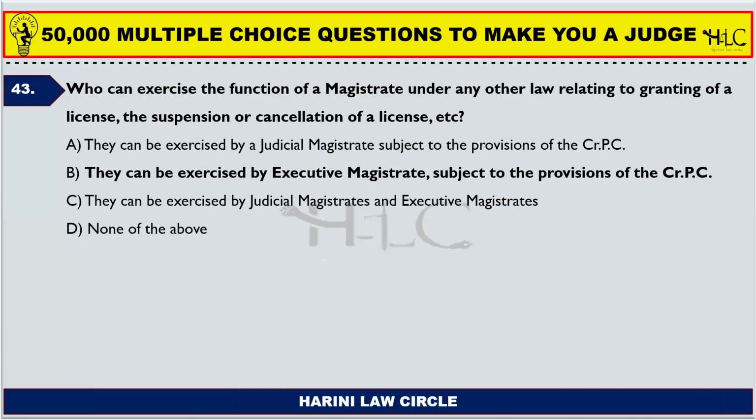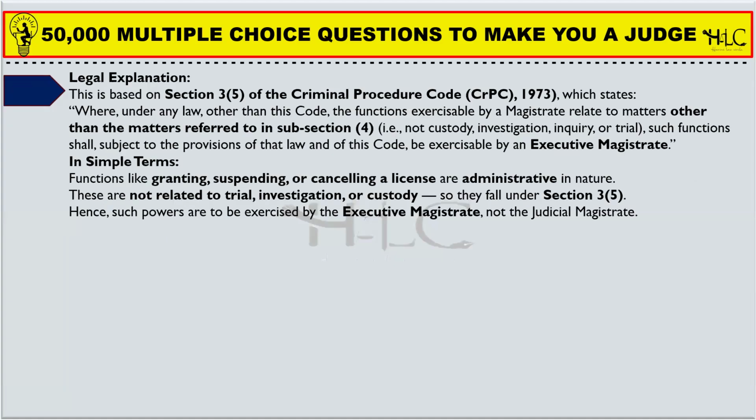Who can exercise the function of a magistrate under any other law relating to granting of a license, the suspension or cancelling of a license? So who can exercise the functions of a magistrate? The correct answer is option B. They can be exercised by an executive magistrate subject to the provisions of CRPC. So granting of a license, suspending or cancelling a license, in cases where any other law relates, the function of a magistrate can be performed by an executive magistrate also.